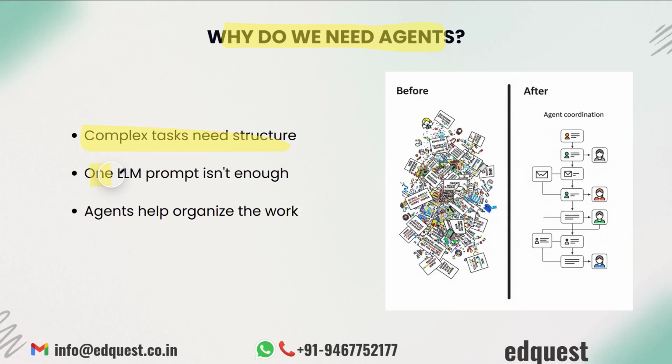Secondly, one LLM prompt isn't enough. We have talked about this just now, but to dive deeper into it, let us use a more concrete example. Suppose you want to find the best flight from New York to Tokyo next month. Considering not just the cheapest price, but also the shortest travel time, the airline's reliability, and whether they offer specific amenities like Wi-Fi.